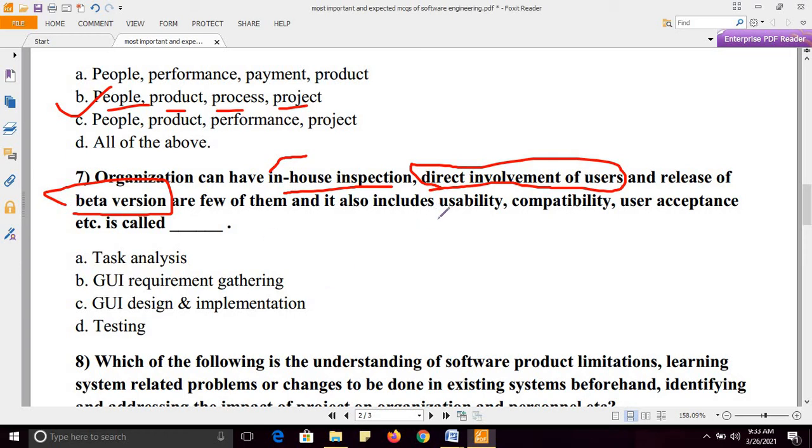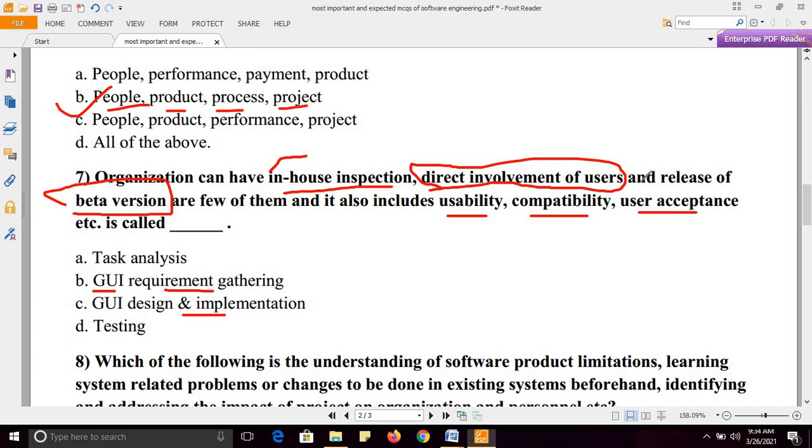And it also includes usability, compatibility, user acceptance, etc. The options are given: task analysis, GUI requirement gathering, GUI means graphical user interface, graphical user interface design and implementation, or testing.